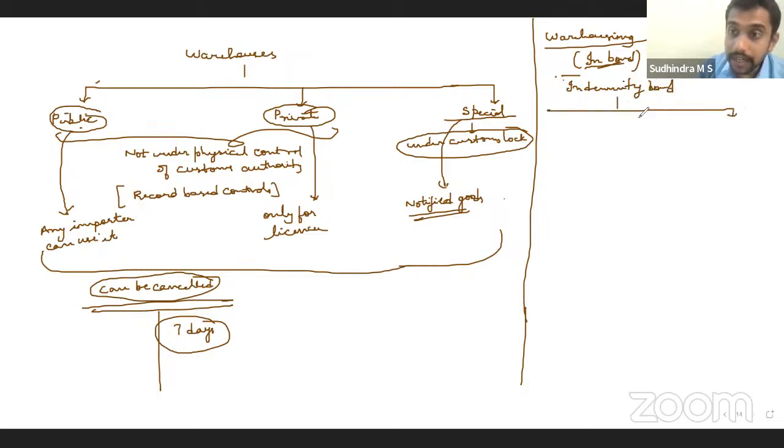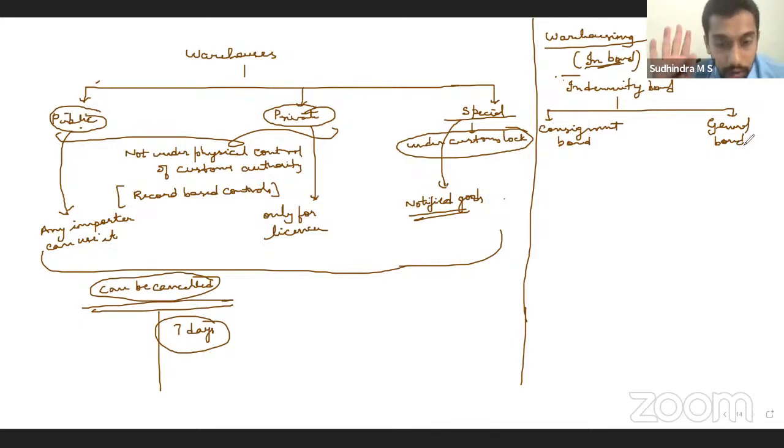Indemnity bond. That indemnity bond can be a consignment bond or it can be a general bond. So if you are not a frequent importer, if you import only once, then you can give a consignment bond only for that import, only for that goods, only for that consignment. Or if you are a frequent importer, frequently keeping goods in the warehouse, you can have a general bond. Right? So up to so and so amount, I can keep it in the warehouse.